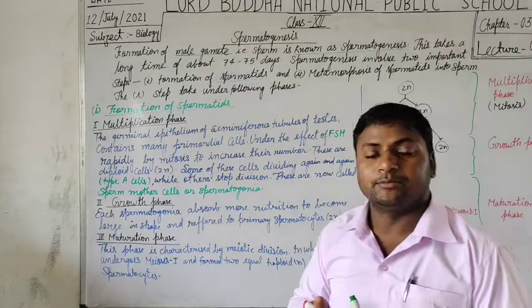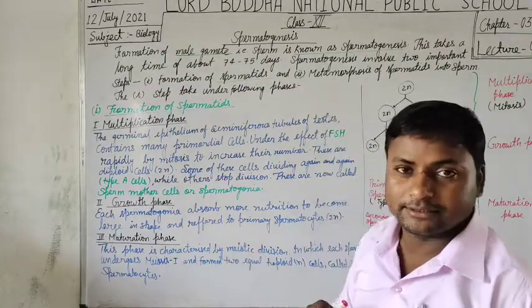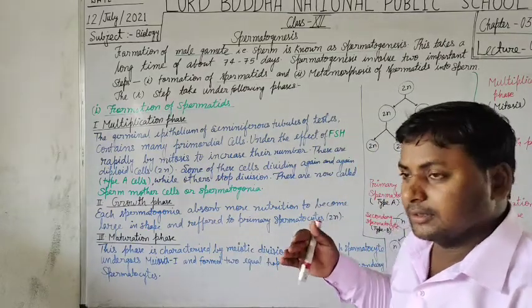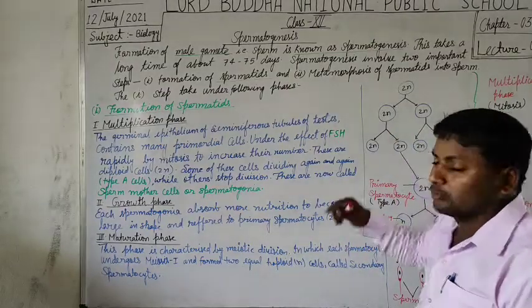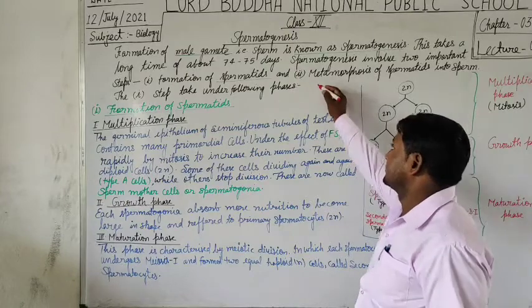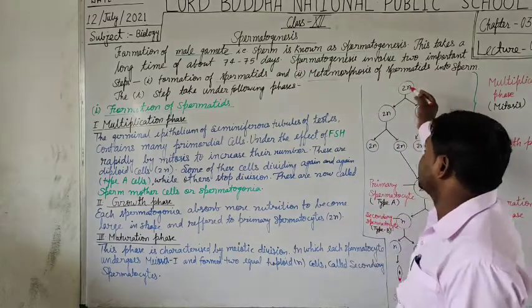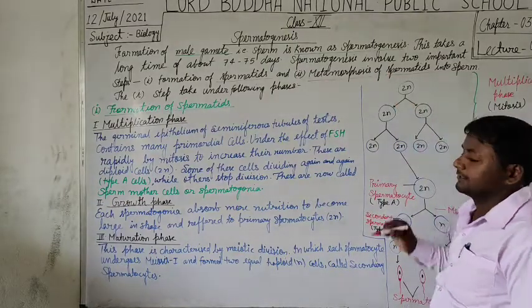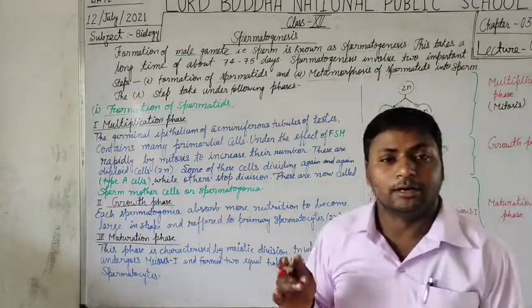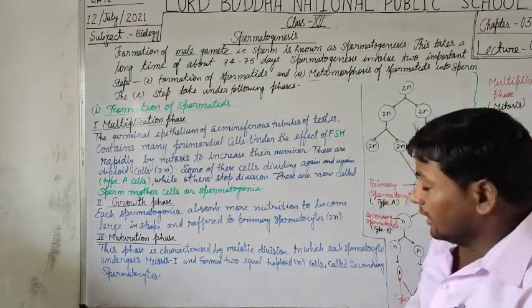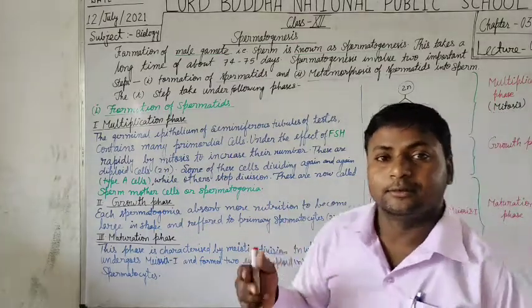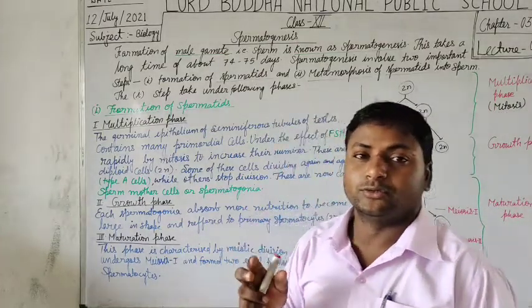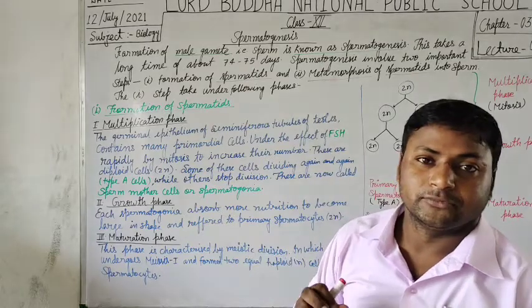First, the formation of spermatids takes place, and in the next step, the spermatids undergo a metamorphosis process, and thus they get metamorphosed into the sperm.